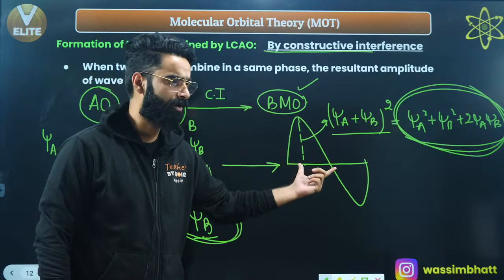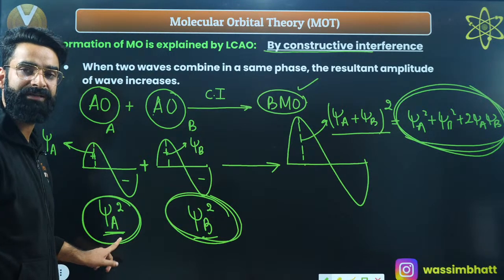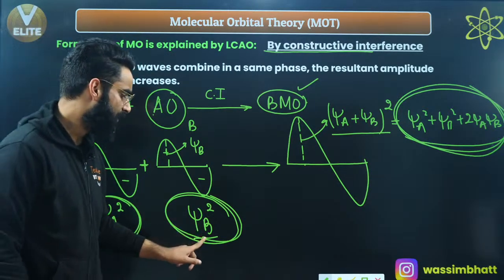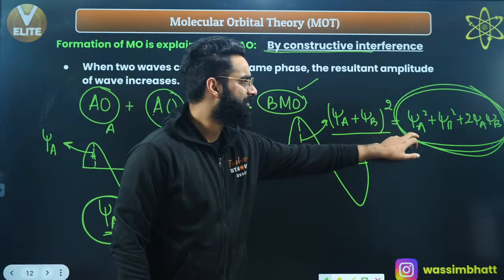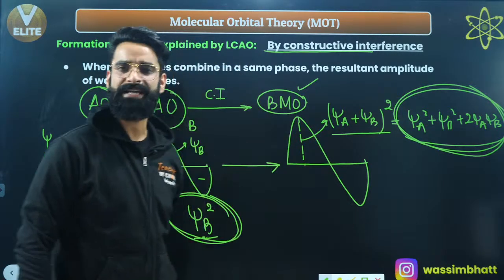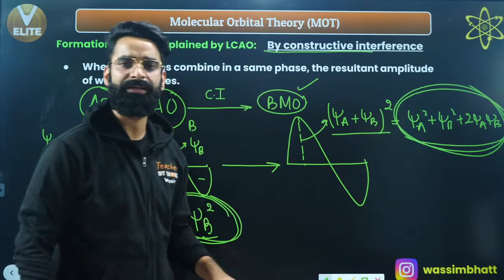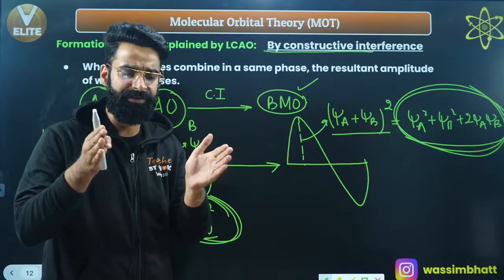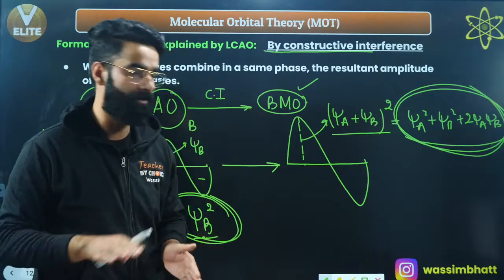So psi square gives me the electron density around A and around the nucleus of B. This term, psi A square plus psi B square plus 2 times psi A psi B, is giving me the probability of finding the electron between the nuclei of the two bonding atoms which have formed a molecule.